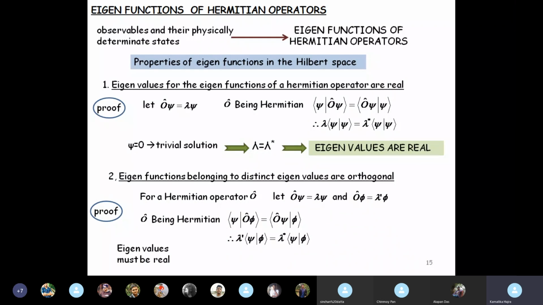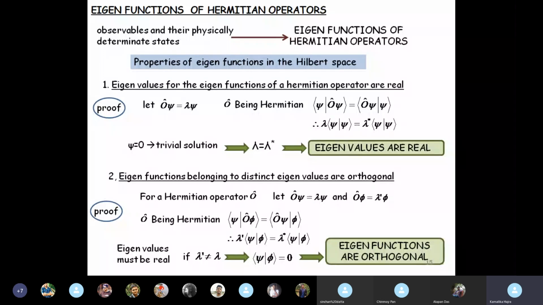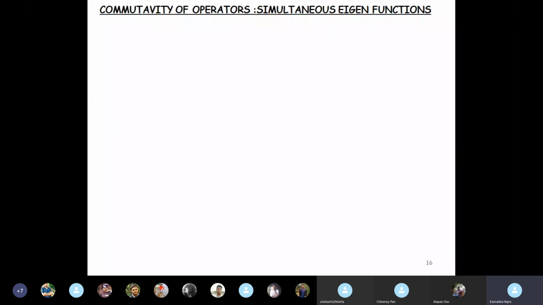So the only other option is that psi and phi inner product has to be 0. When does the inner product of two different functions become 0? When they are orthogonal. So eigenfunctions belonging to different eigenvalues are always orthogonal. So from this too, we get two important results. One, that in the Hilbert space, eigenvalues are always real, and eigenfunctions belonging to different eigenvalues are always orthogonal. All right? Okay.